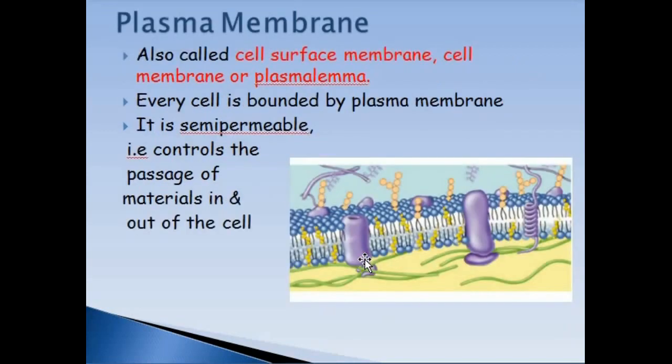Now the plasma membrane, which is present in all types of cells, either plant cell or animal cell, prokaryotic or eukaryotic cell. Plasma membrane is also called cell surface membrane, cell membrane or plasmalemma. And it is different from the cell wall because it is semi-permeable, meaning it allows only certain molecules and ions to pass through it. Only some particular molecules can cross the plasma membrane, move inside the cell, or move from the cell to outside.